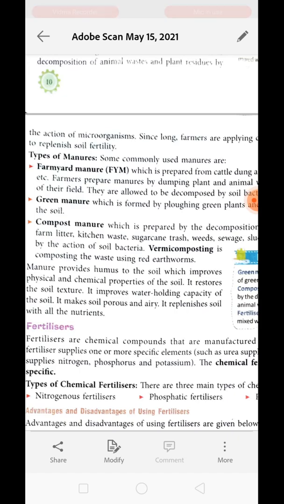It restores the soil texture, it improves the water holding capacity of the soil, it makes the soil porous and airy, which provides a lot of oxygen for the growing root. It also replenishes the soil with all the nutrients. It is not nutrient specific. All kinds of nutrients can be found in manure, in average amounts. Nothing is there in concentrated form.